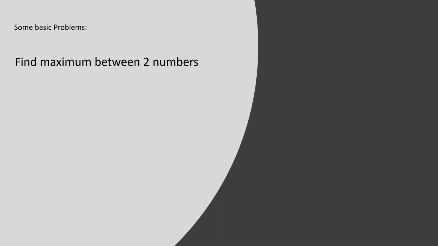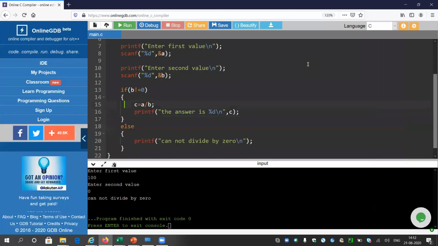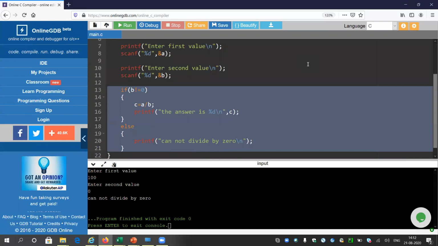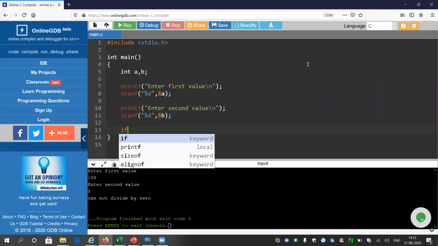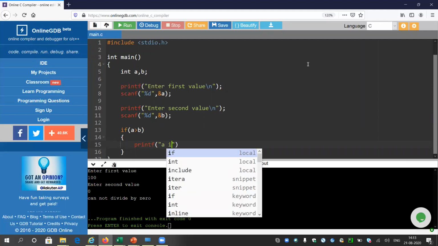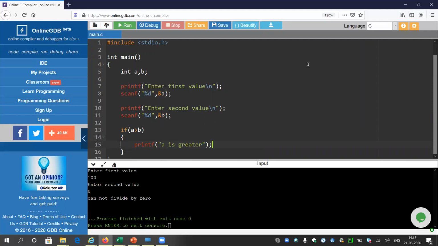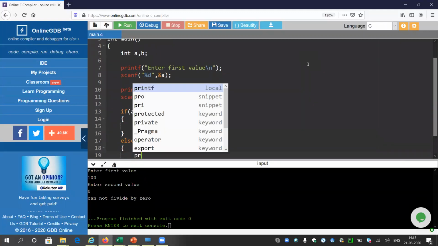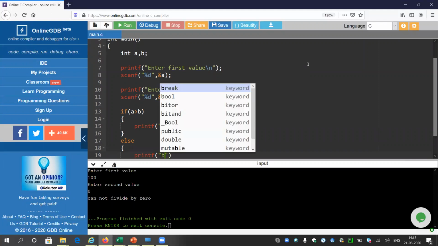Find the maximum between two numbers. How to solve this problem? I can ask for two numbers from the user. I do not require C here. The first value will be inserted into A, the second value into B. Now I will simply check if A greater than B. If yes, then I will print "A is greater." Okay, and else, printf "B is greater."